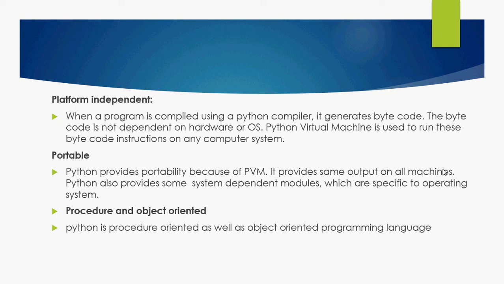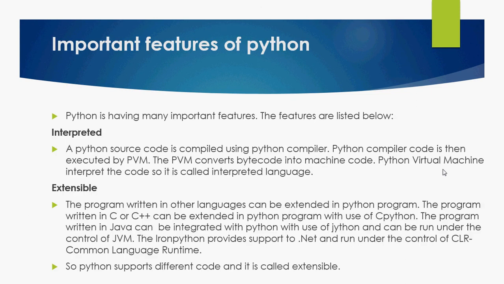Portable language, yes, of course, because multiple Python virtual machines are available for different operating systems. Python also provides some system dependent modules which are specific to an operating system, but it is a portable language. Procedure and object oriented: Python is a procedure oriented as well as object oriented programming language, because as I have told you, it provides the features of an object oriented programming language, and it also provides certain features of a procedural language. Now some more important features of Python.